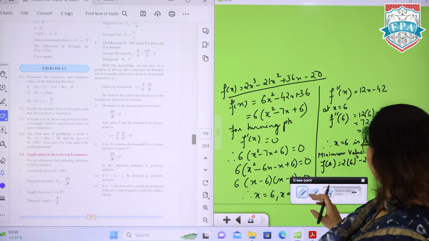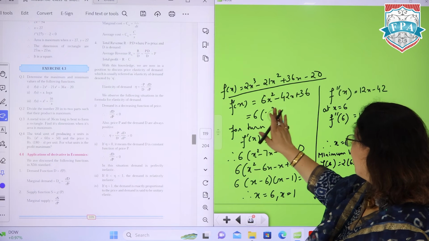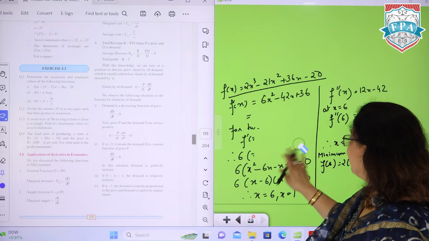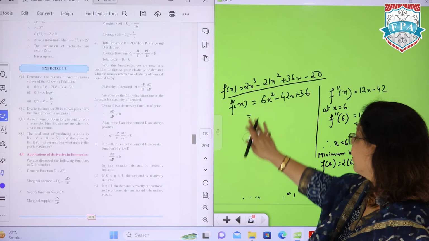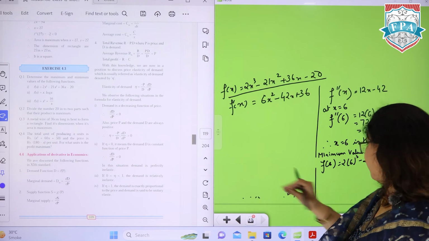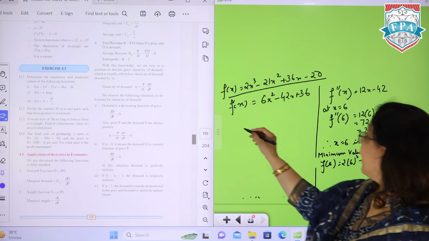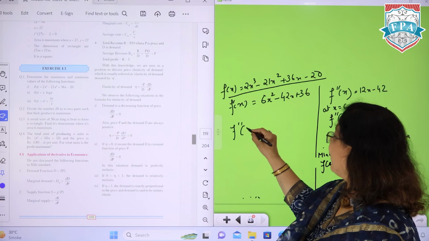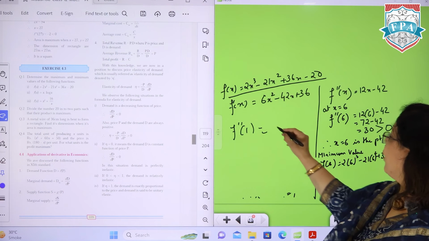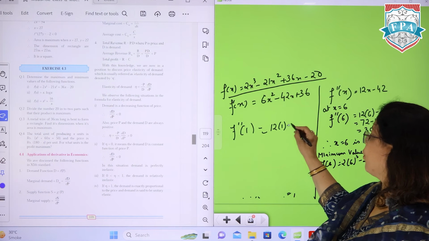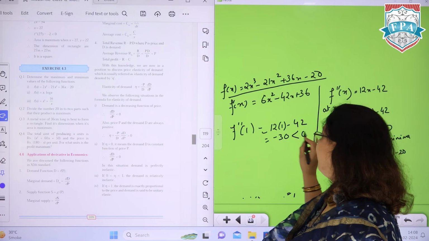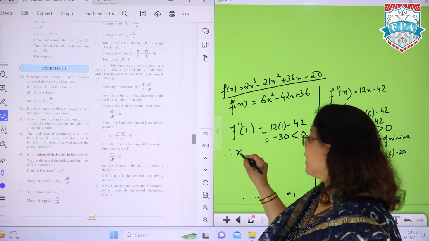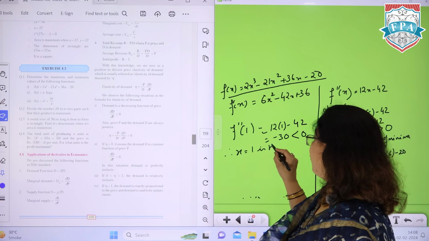So again, we'll calculate f double dash 1 के लिए इसी जगह पे we are putting 12 into 1 minus 42. Clearly दिख गया है कि आंसर minus 30 आ रहा है which is less than 0. Therefore x is equal to 1 is the point of maxima.